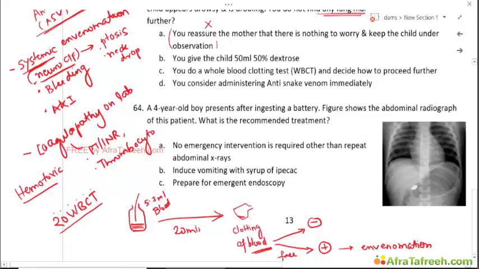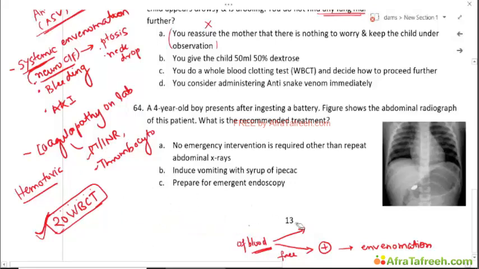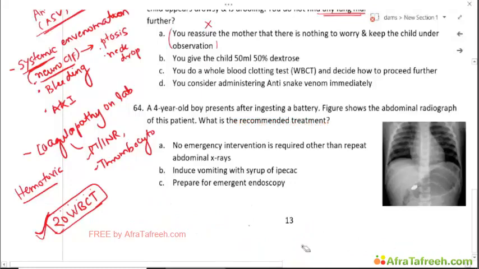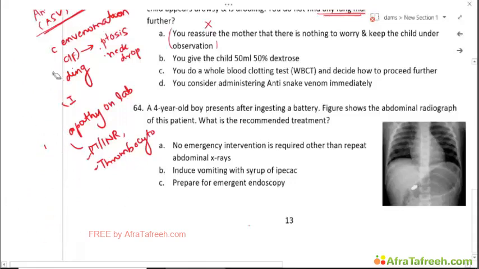This is a crude test and not very foolproof. It is used if PT/INR and other parameters of coagulation abnormalities are not available, even at the primary healthcare center and peripheral centers. The 20-minute whole blood clotting test can still be done and used to take a decision regarding administering ASV, anti-snake venom. Okay. Now these are the systemic indications for giving an ASV.